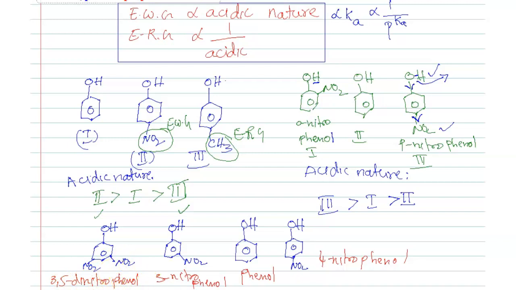See here, compared to all, 2 NO2 groups are greater. Compared to this meta 3 nitrophenol, either 4 nitrophenol, which is having higher acidic nature, students?